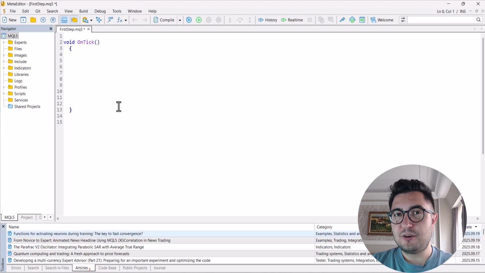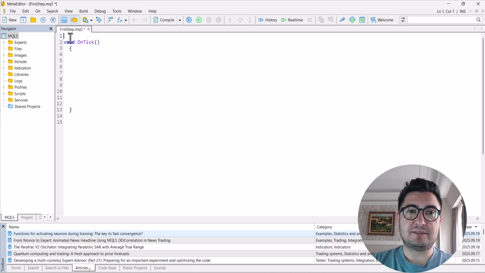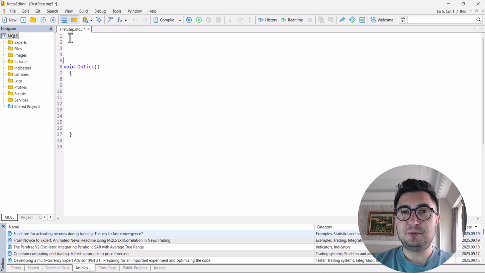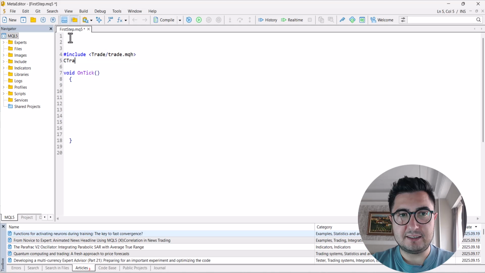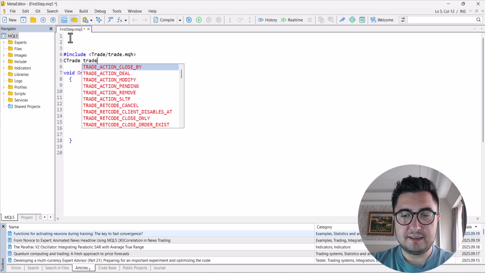So let's learn to open a buy position. For example, I want to buy a position and I want to do it quickly. To be able to send any order, at the top I need to include the trade library, Trade.mqh, and I will call the class CTrade.